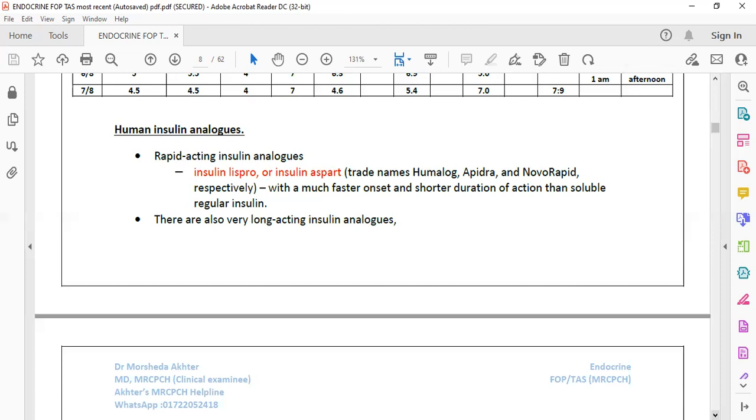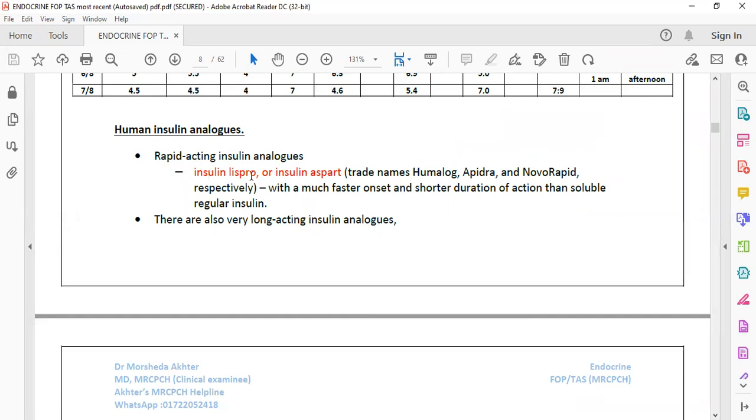Rapid acting insulin is mainly short acting insulin, and there is also long acting insulin. There are questions asking which of the following are short acting insulin and which are long acting insulin, so we have to know some common names.